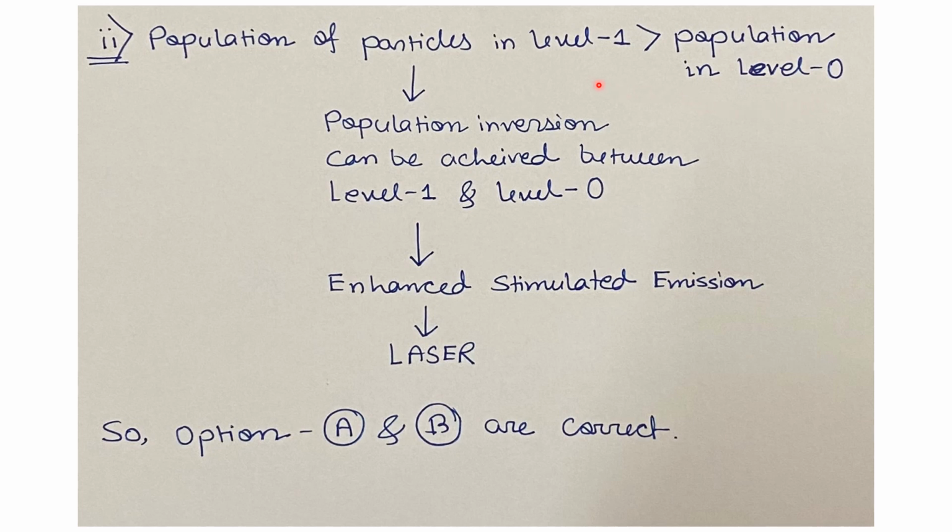This condition is known as population inversion, which can be achieved between energy levels 1 and 0. This will lead to enhanced stimulated emission, which is the most important process required to have lasing action. So ultimately we will have the laser in this process. So option A and option B are correct for this question.